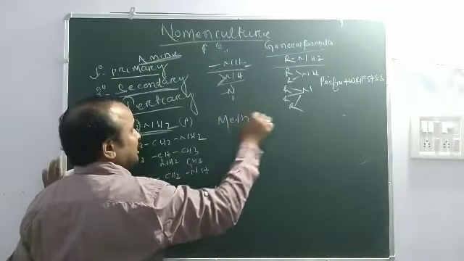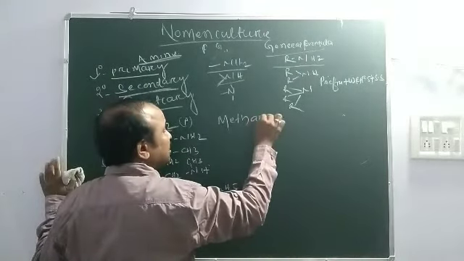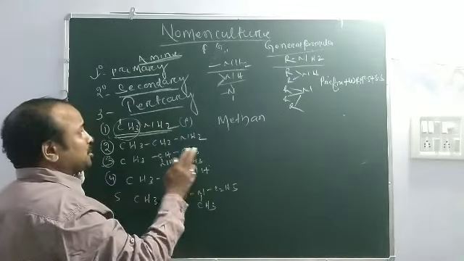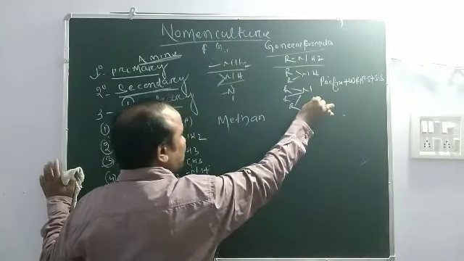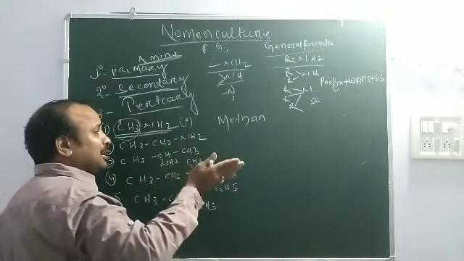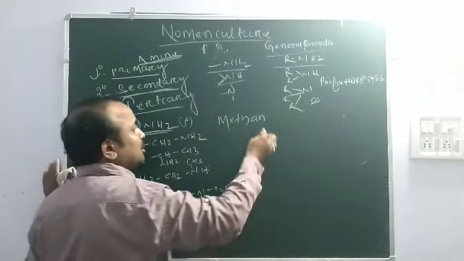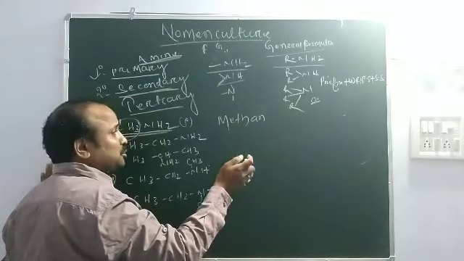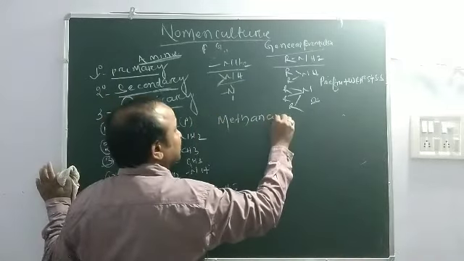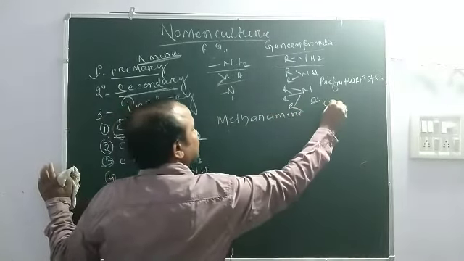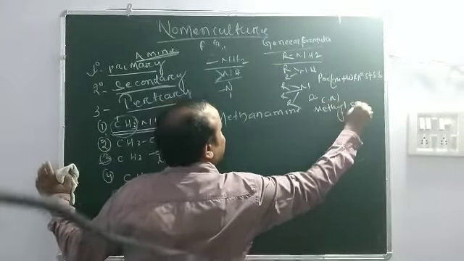The primary suffix is ane, and the e is dropped before the suffix amine, because if the functional suffix starts with a vowel (A, E, I, O, U, Y), the e of the primary suffix is dropped. So it is methanamine. The common name is methylamine.